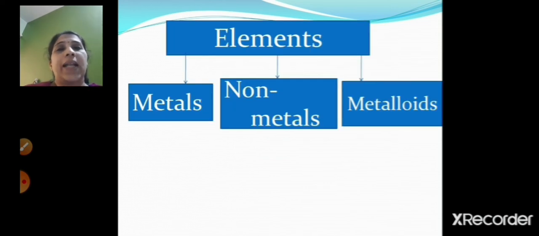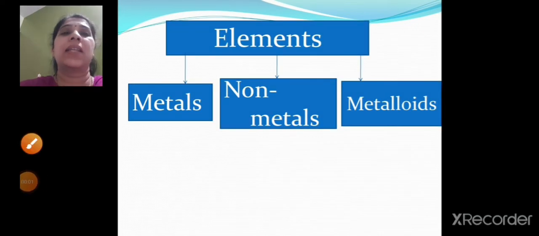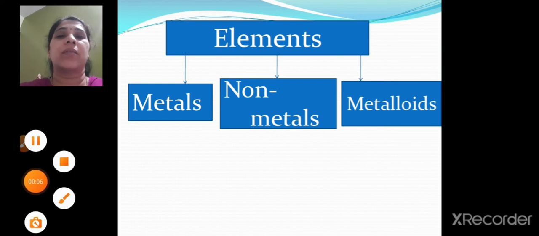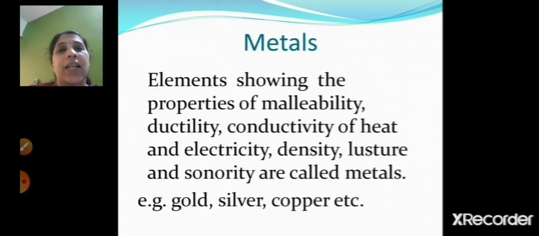Now the elements are classified into three types, that is metals, non-metals and metalloids. Now let's see each and every one.